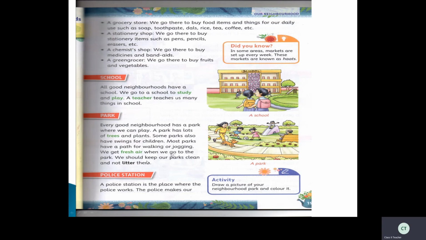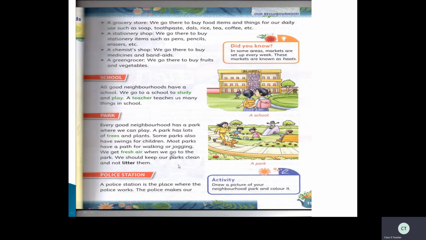So we should keep our parks clean and not litter them. Have you visited parks, children? When will you go to the parks? Yes, you will go to the park. What will you do there? You'll buy some things and eat there, and you'll play. So after eating, where will you throw the wrappers? Yes, don't throw them on the floor. Where should you throw them? Throw them in the dustbins. Don't litter. Okay, children, you have to maintain cleanliness so that your park will be neat and clean.